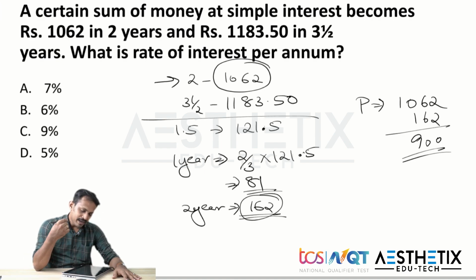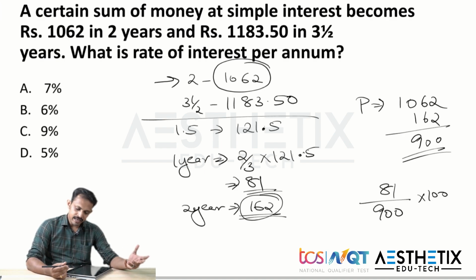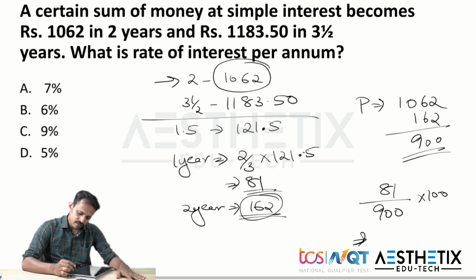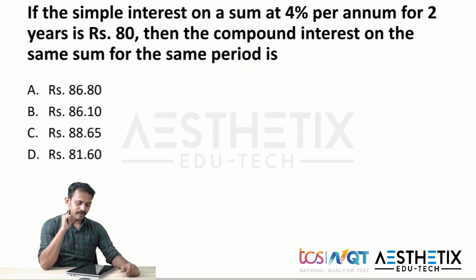Now in this question they are asking for the rate of interest per annum. Okay, so we know that for finding rate of interest we have the principal amount and the interest, which is 81, and simply multiplying that with 100, directly we will get the rate of interest, and when we do this we get the answer as 9%, which is there in option C. So guys, going for question number 8, pause the video and try to solve the question.